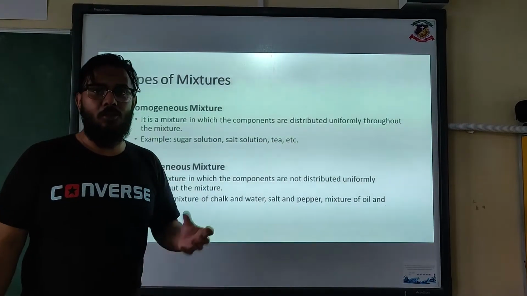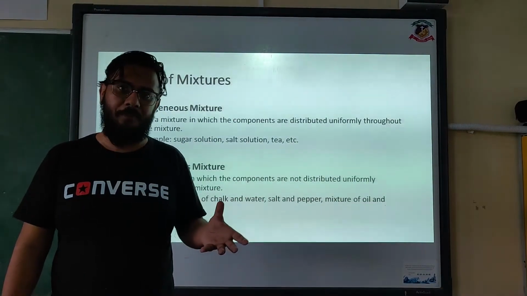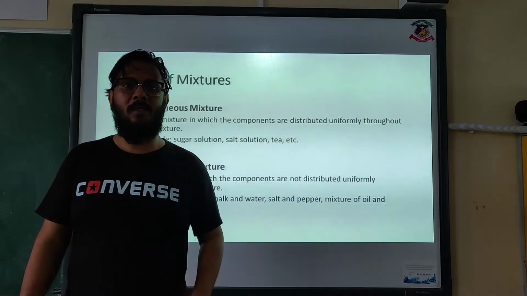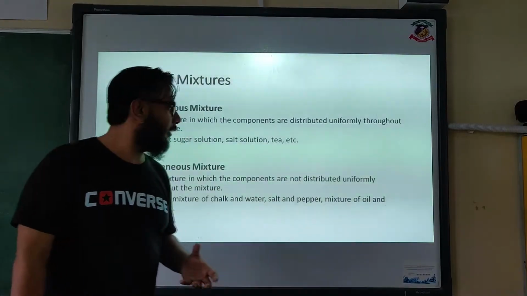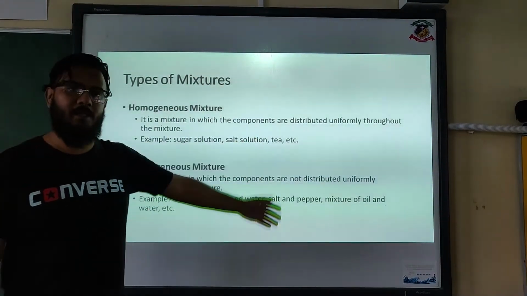For example, juice. No matter where you drink the juice from, the surface or down at the bottom, you still taste the flavor of the juice. Other examples are sugar solution, salt solution and tea.